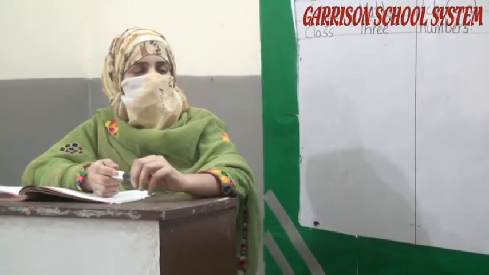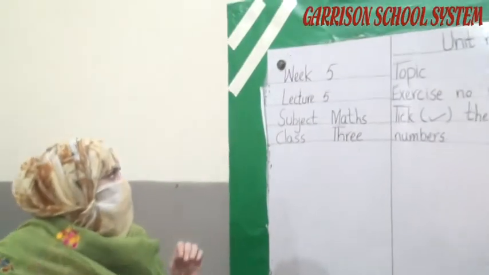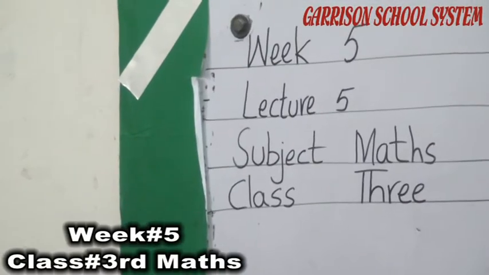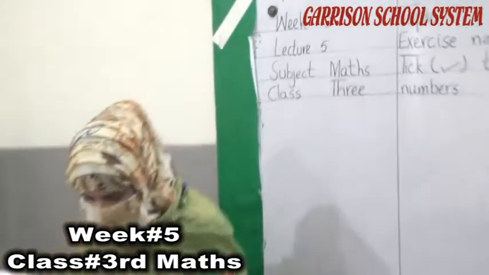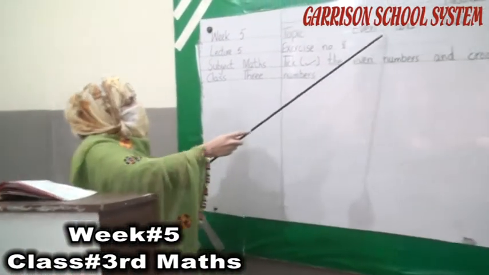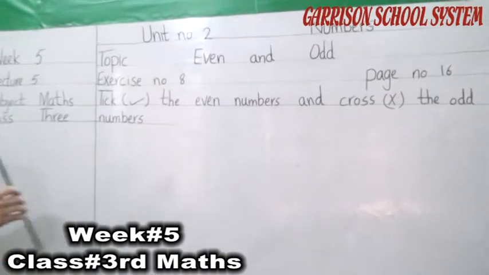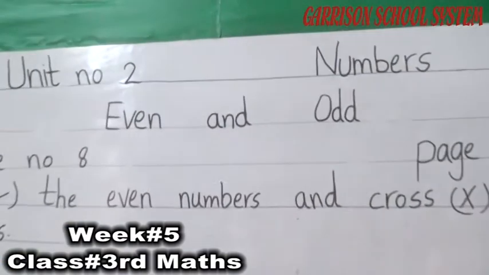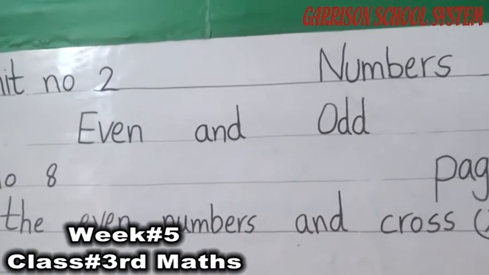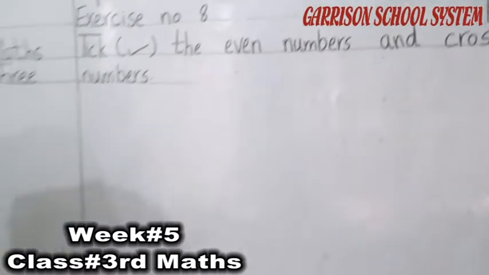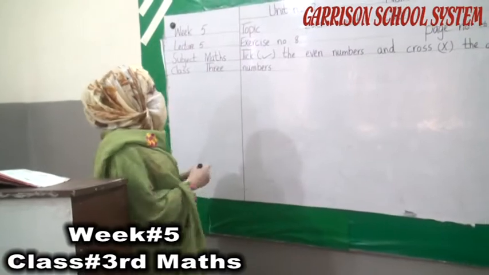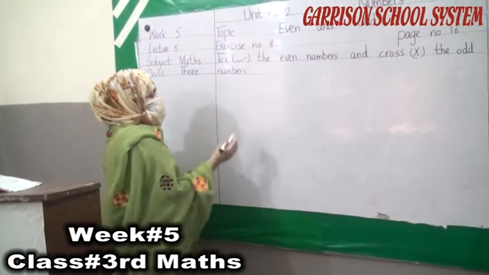Okay students, today we are going to start our lecture number 5, week number 5 and unit number 2. And today's topic is even and odd. First of all I will tell you what is even and odd. All of you are familiar with even and odd because you have all learned about them.